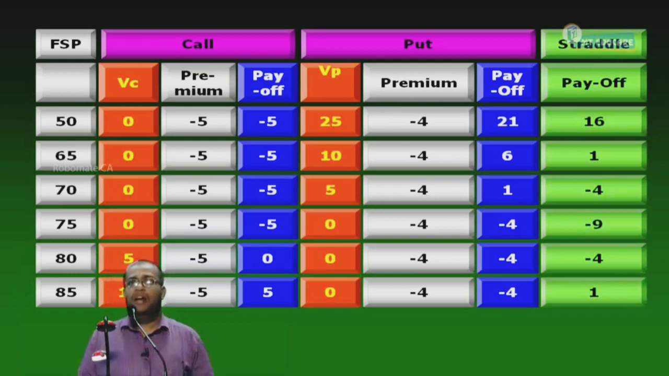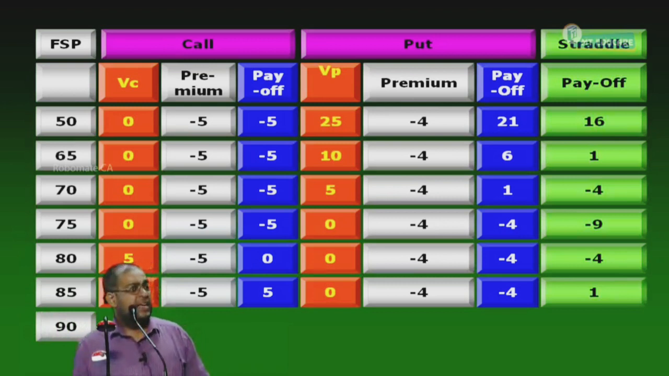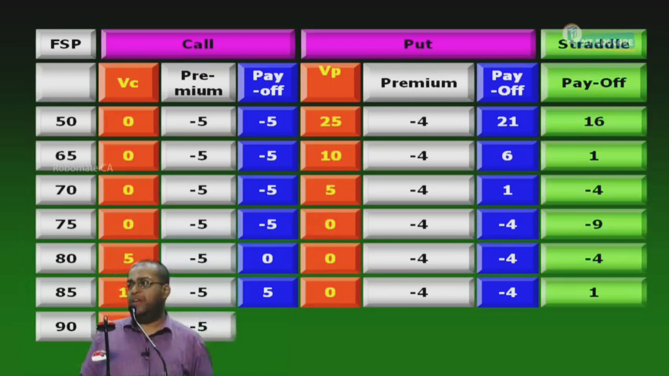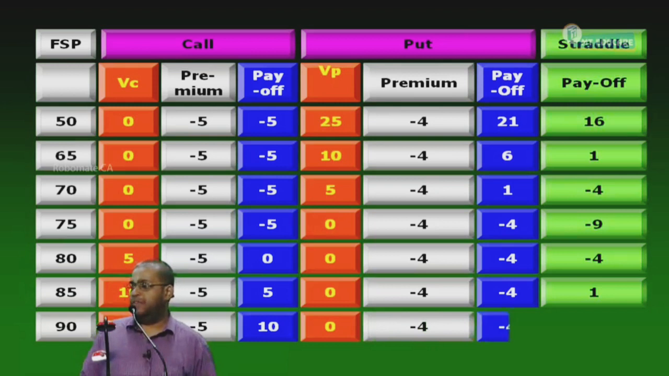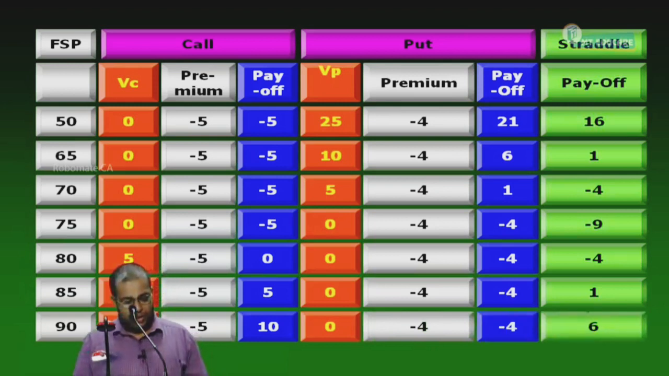Last is what? 90. Call, exercise or lapse? Exercise. Right to buy at 75, a share worth 90. What is the profit for me? 15. What is the premium paid? 5. What is the payoff of the call option? 10. Put is worthless. What is the premium paid? -4. Put payoff is -4. Portfolio payoff is 6.